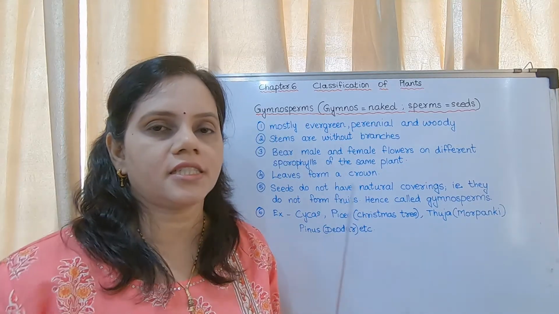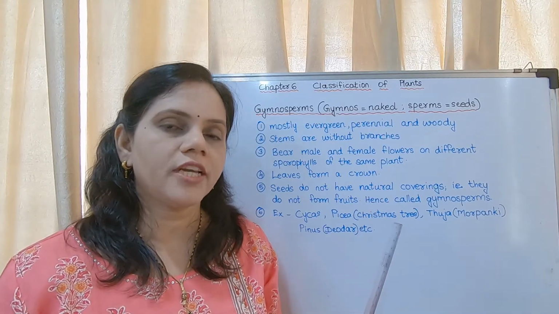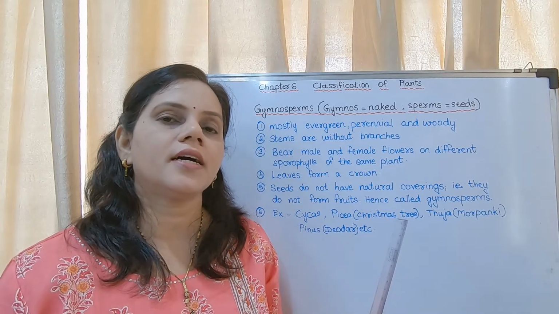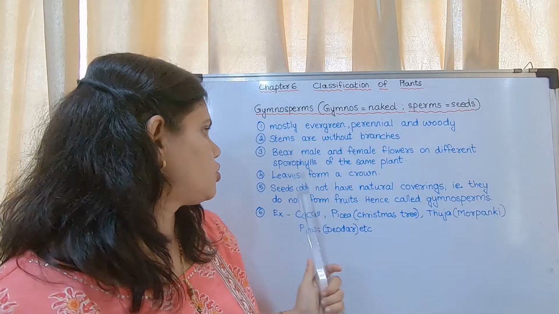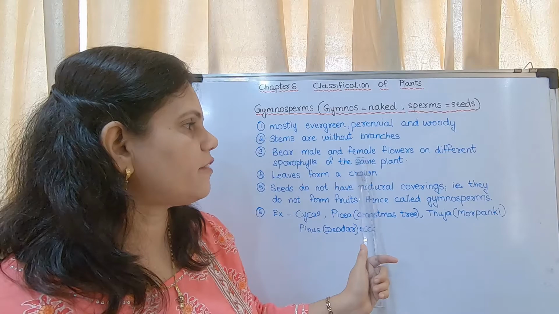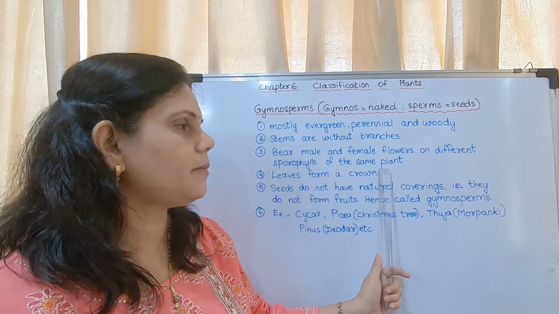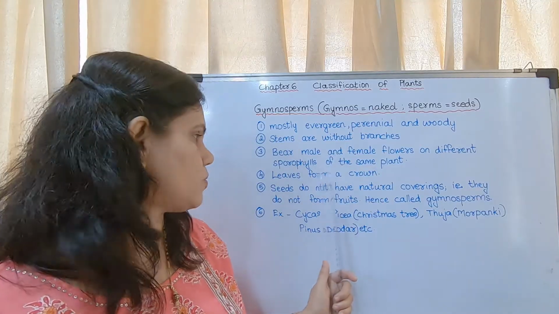Sporophyll is a woody structure. It is not made up of wood. It appears to be woody, but they are actually the flowers. The male flower and female flower are different. So the gymnosperms bear male and female flowers on different sporophylls of the same plant. This is asked as a fill in the blank also.